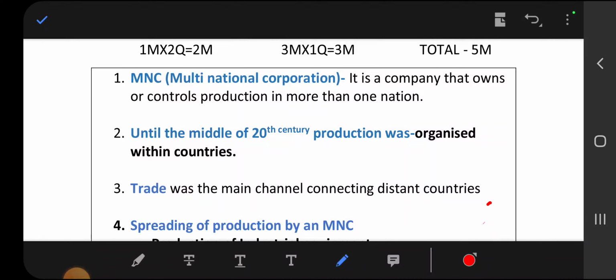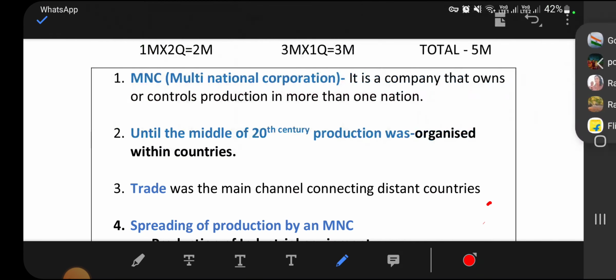In this video, you are going to learn the chapter Globalization, Economics chapter. From this chapter, you will get questions for 5 marks. If you prepare this chapter, definitely you will get 5 marks in your 10th board exam. Okay, let us start. MNC.